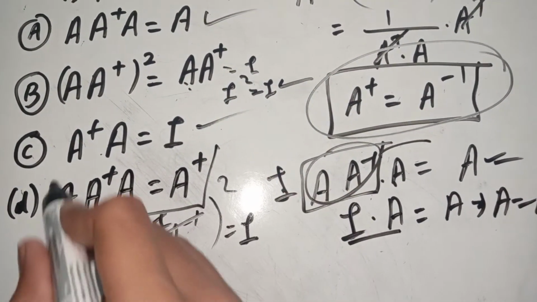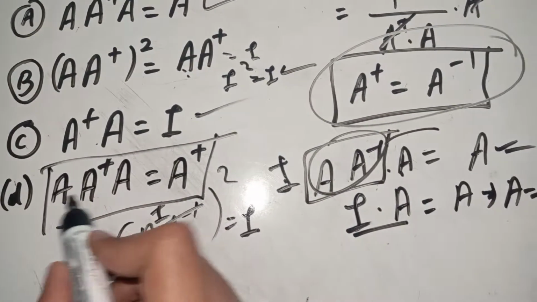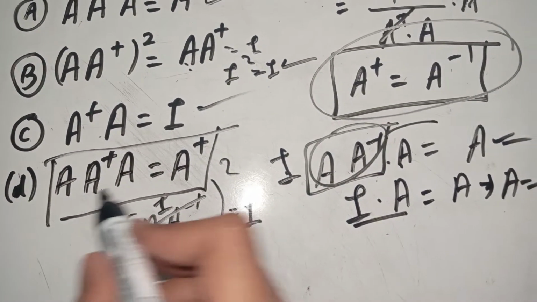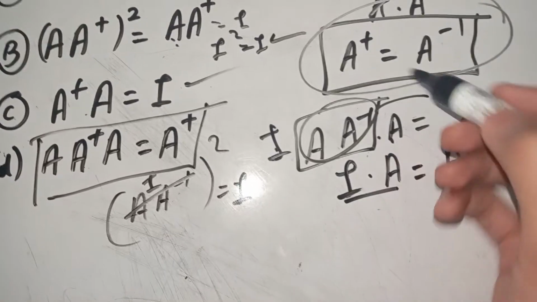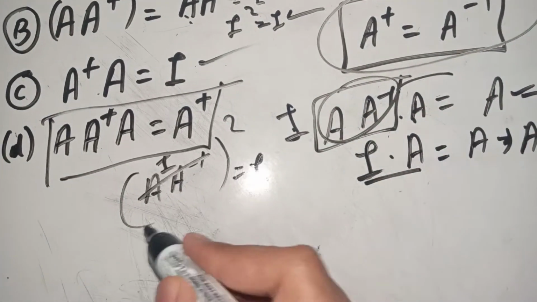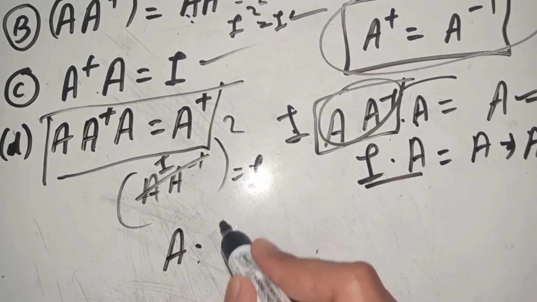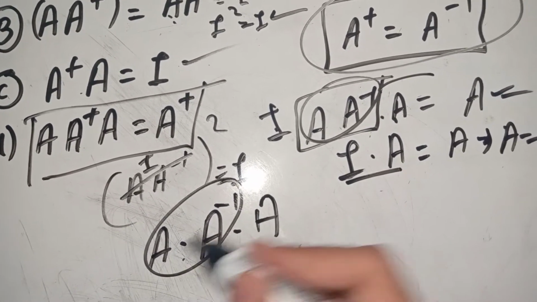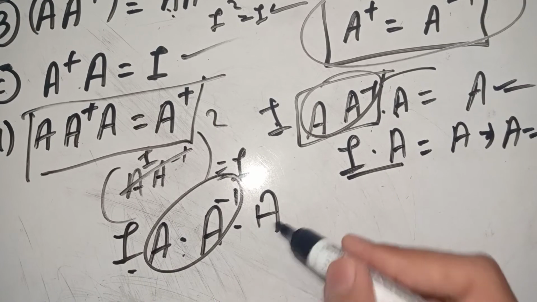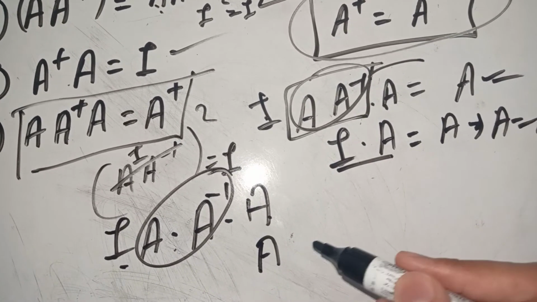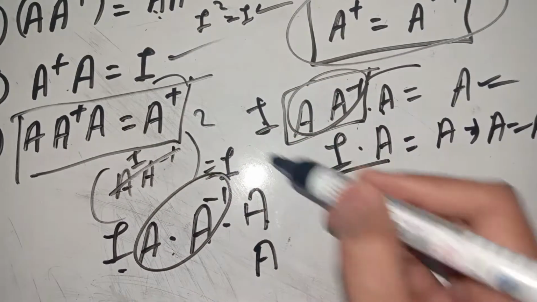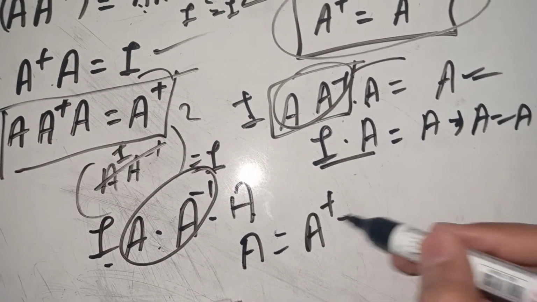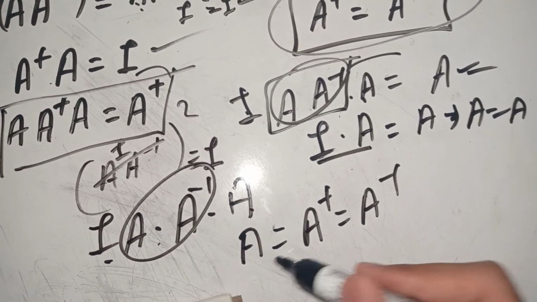Now the last statement is A into A plus into A equals A plus. So we need to check whether LHS is equal to RHS. Now A plus is equal to A inverse, so in place of A plus we can write A inverse into A. Now A times A inverse is I, so A into I is equal to the A matrix. But here on the right hand side we have A plus, which is equal to A inverse, and we know that this is not true.